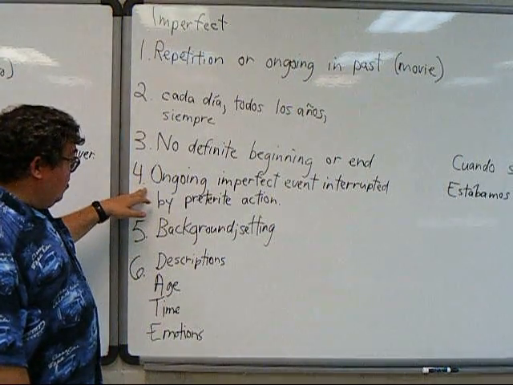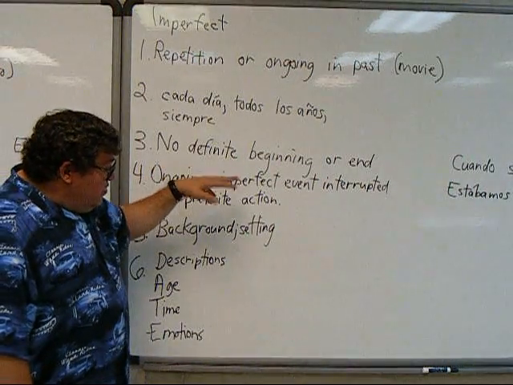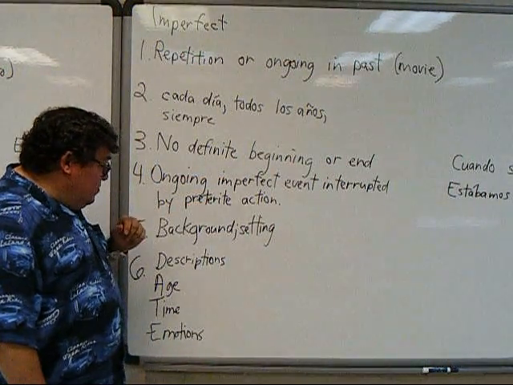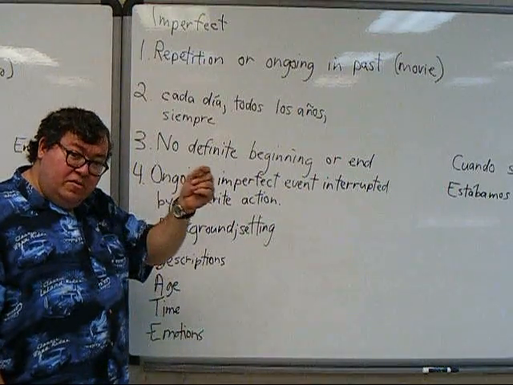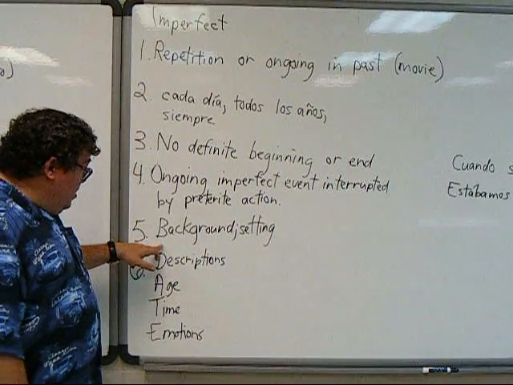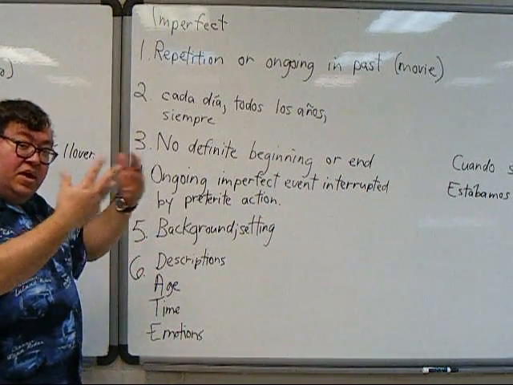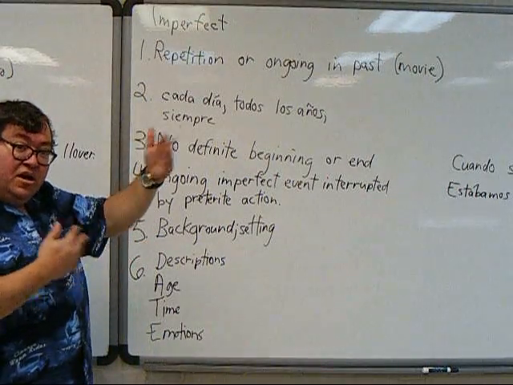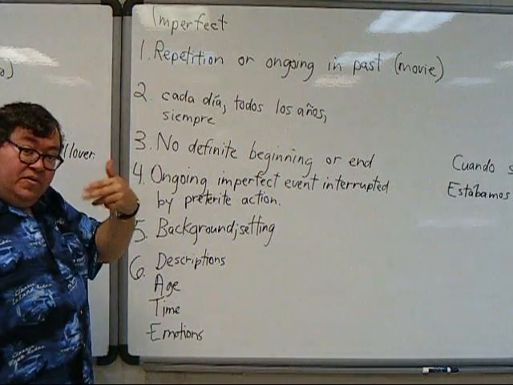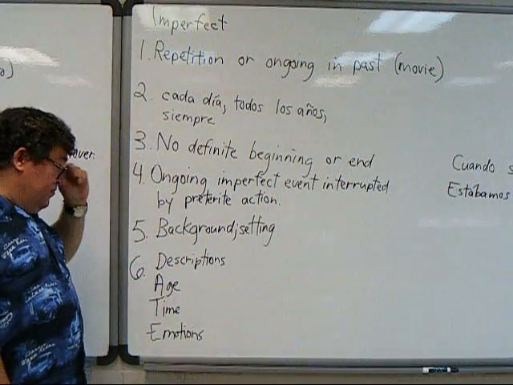And in point 4, we're talking about that very thing: ongoing imperfect events interrupted by preterite actions. And we'll come back to that again in a moment once we finish the points here. The number 5 point I alluded to earlier: when you have the preterite actions, that's the main character or maybe the secondary characters, but the background and the setting in a story or narrative will be the imperfect.